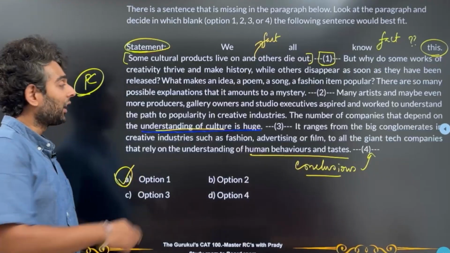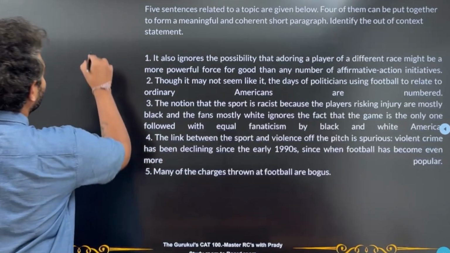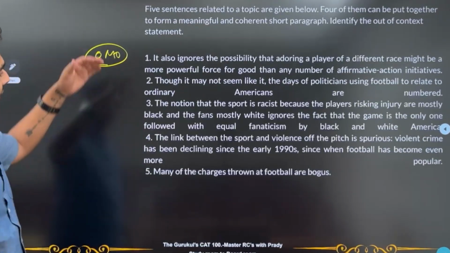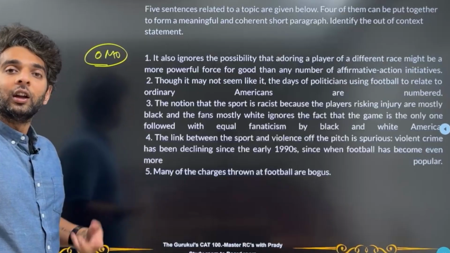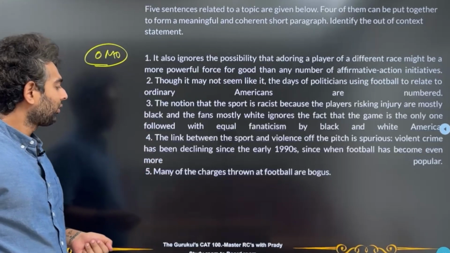Now let's move into the second question. The second question is an odd man out type of question. Let's read through the 5 sentences and then decide which sentence should not be placed, or what's the theme of all these 5 sentences together.